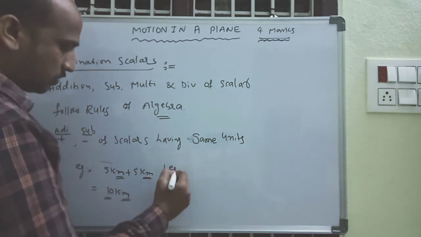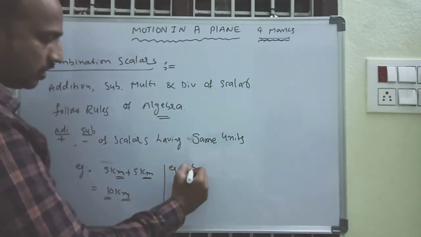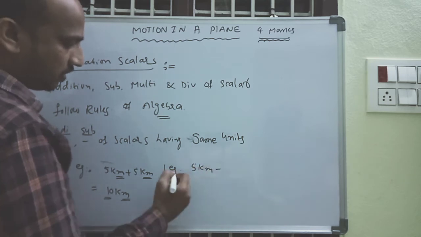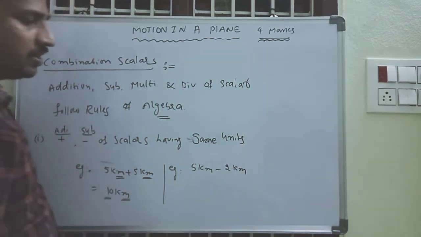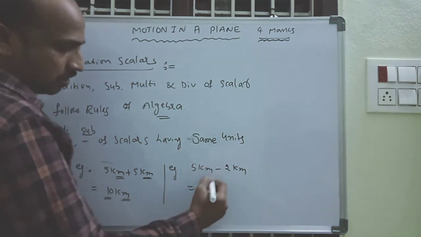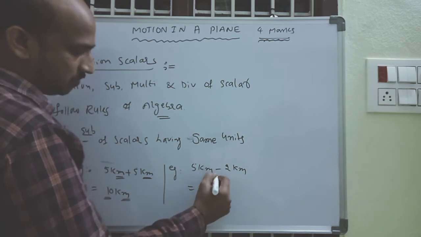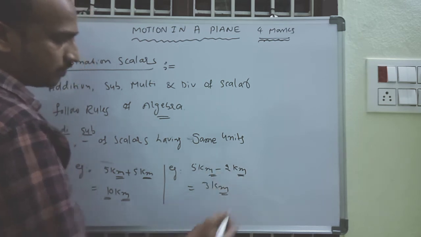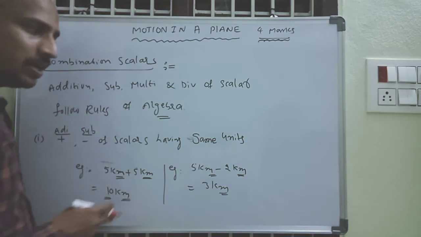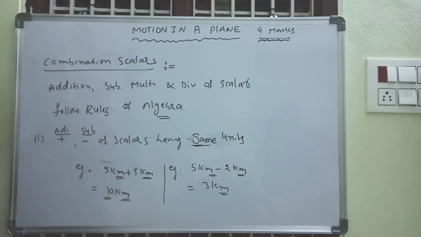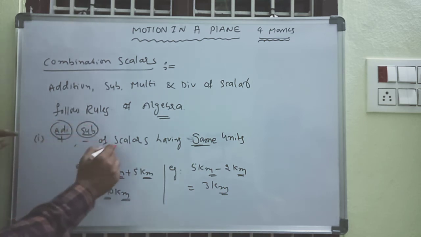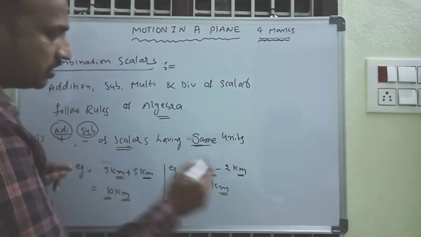For example, take subtraction. 5 kilometer distance, and we subtract 2 kilometers. Total 3 kilometer distance. So here also the units are the same. In addition and subtraction of scalars having the same units, the unit does not change. This is important.